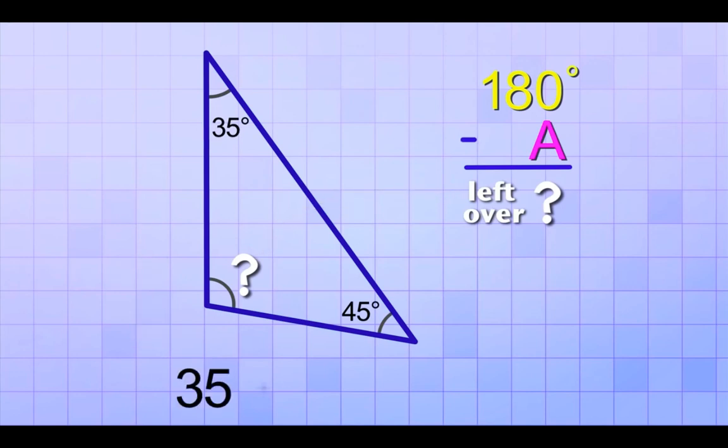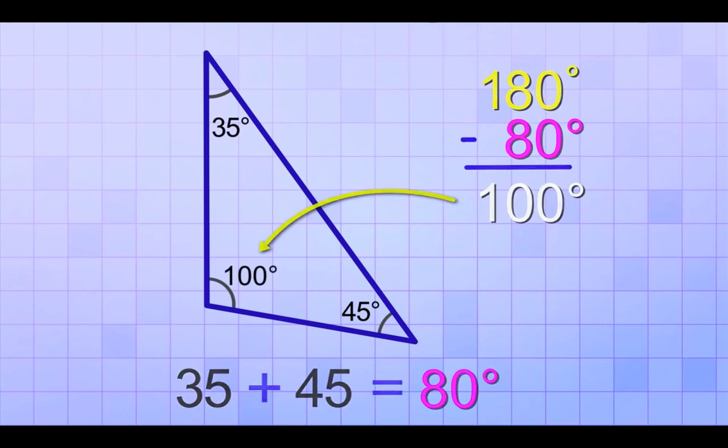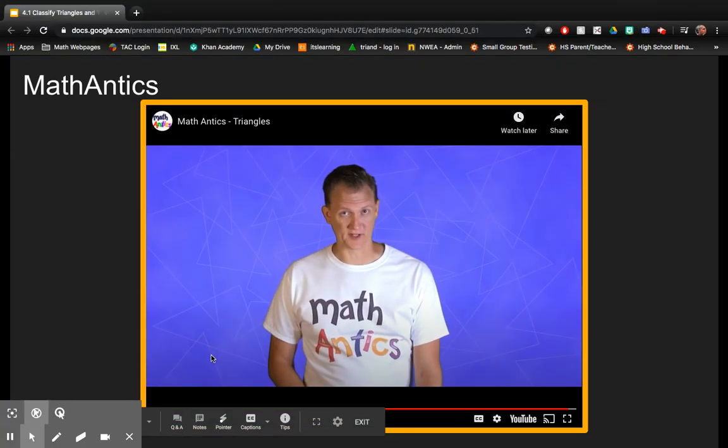So 35 plus 45 equals 80 degrees. And when we take that 80 and subtract it from 180, we get 100 degrees left over. That means that our unknown angle is 100 degrees. And you can always check your answer by adding up all the angles to make sure you get 180. So you can see why it's so important to know that a triangle's angles add up to 180 degrees. Well, that's all we're going to learn about triangles in this video. Remember, the key to really learning math is to do it. So be sure to practice by doing the exercises for this section.